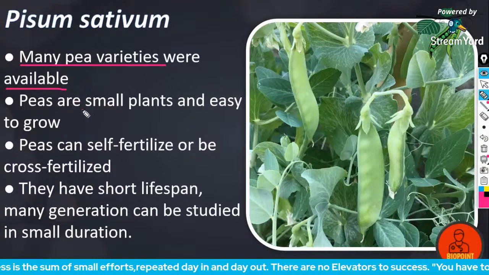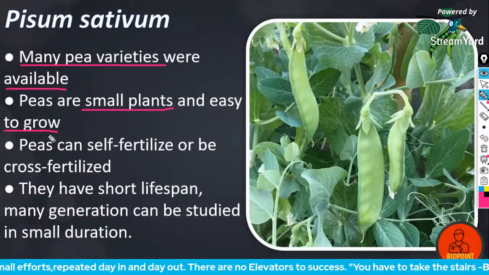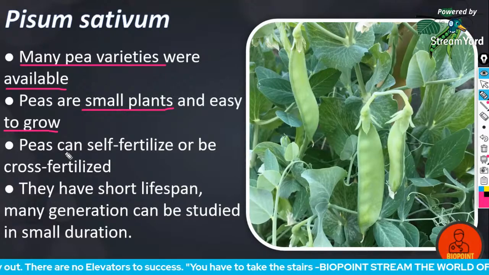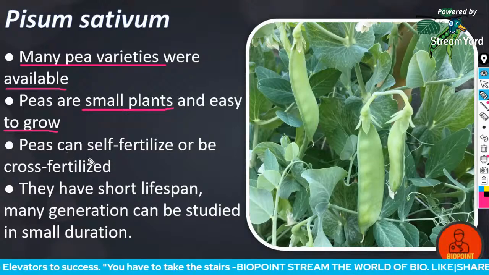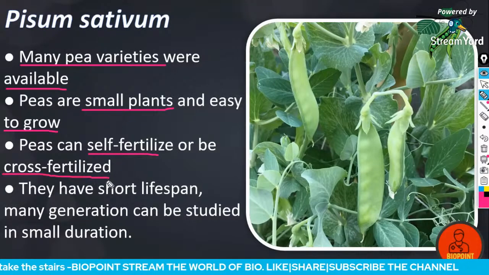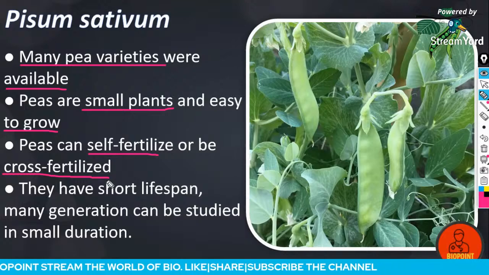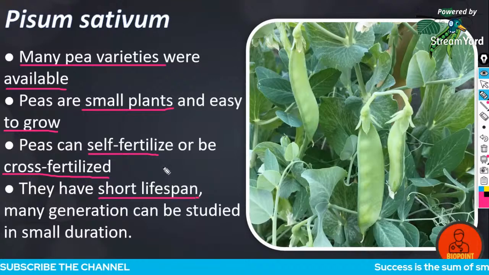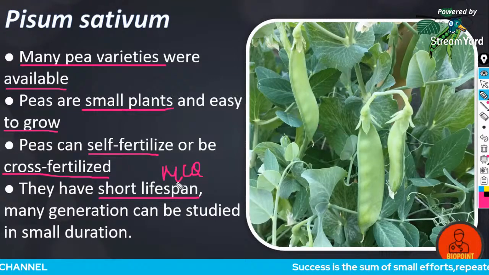Peas are very small and easy to grow. Very little cultivation expense is needed for growing peas, since they are very small plants and easy to grow. Pea can self-fertilize or can be cross-fertilized. They have a short lifespan. Very important previous year MCQ question.